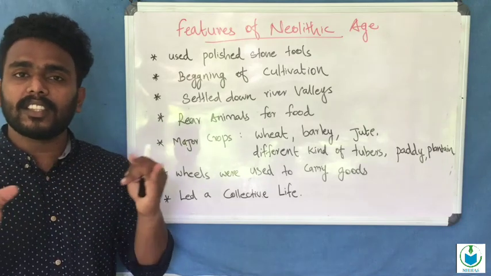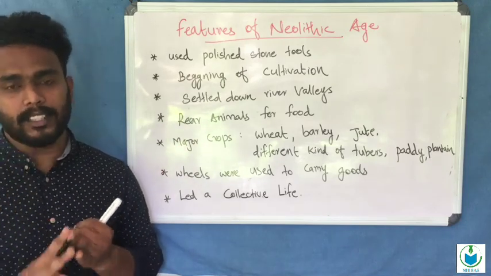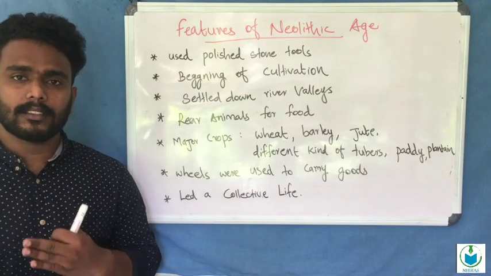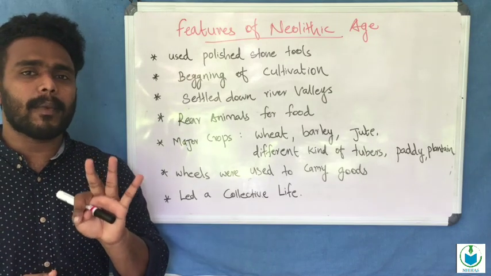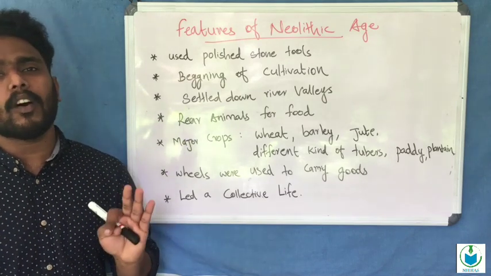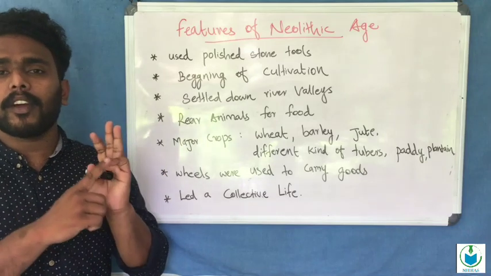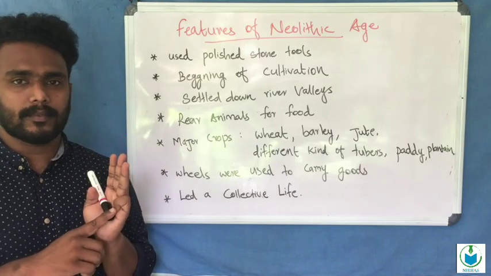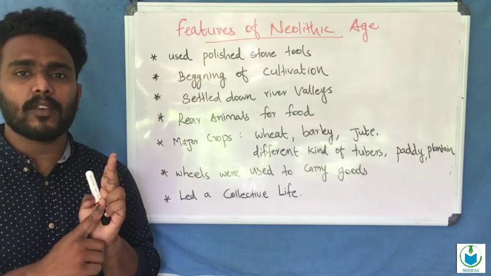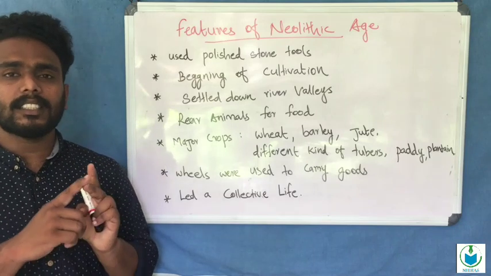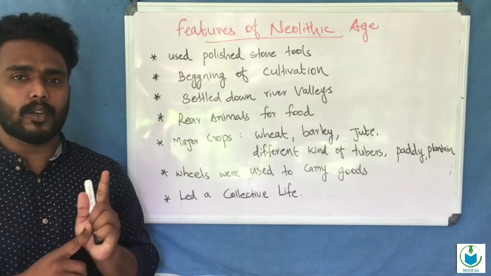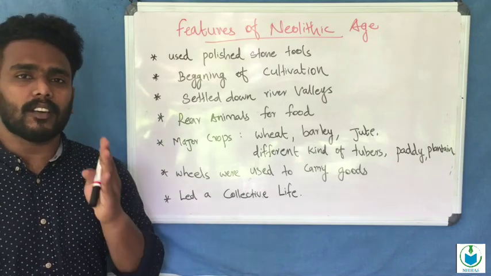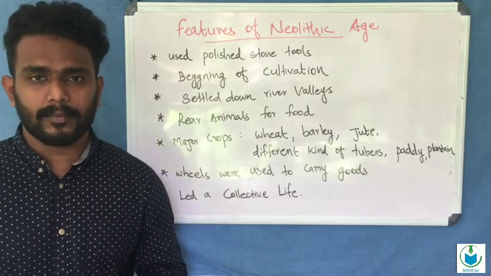The second is environmental changes behind the Neolithic period, and the third is population growth. These are the three main reasons for the beginning of cultivation in the Neolithic age.